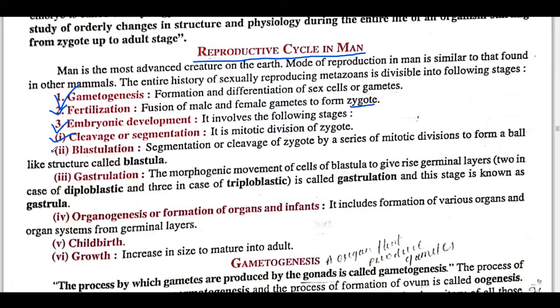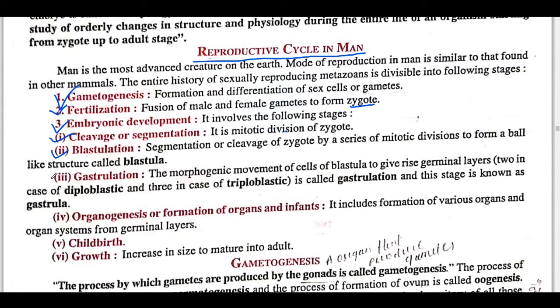So second is blastulation. Blastulation, segregation or cleavage of zygote, means after the cleavage or segregation of zygote a series of mitotic divisions takes place to form a ball like structure called blastula. So in short we can say that after the zygote we have blastula, by the help of mitotic division.